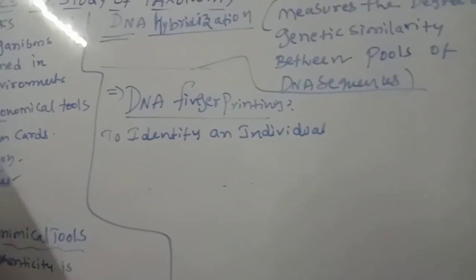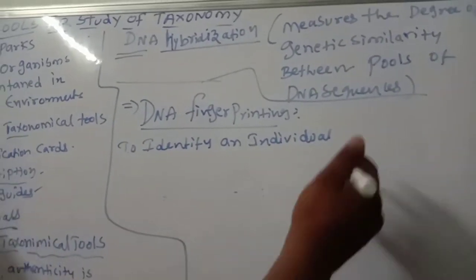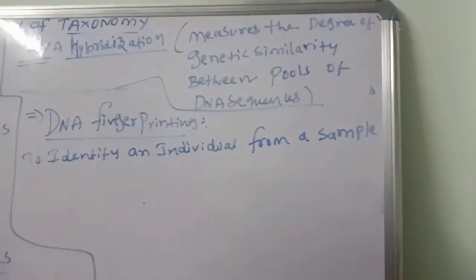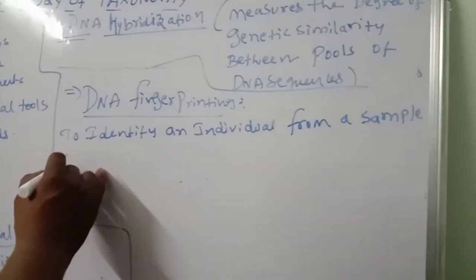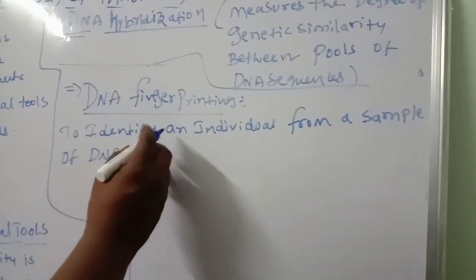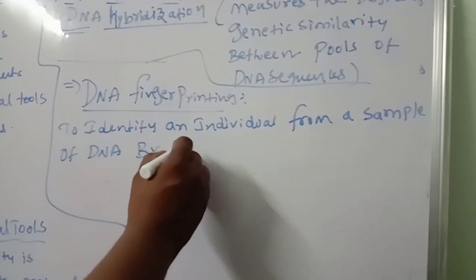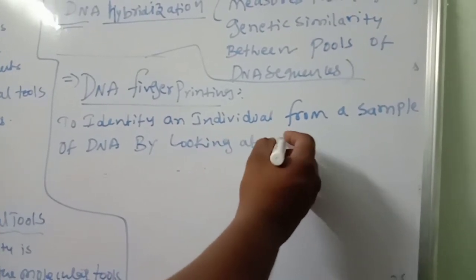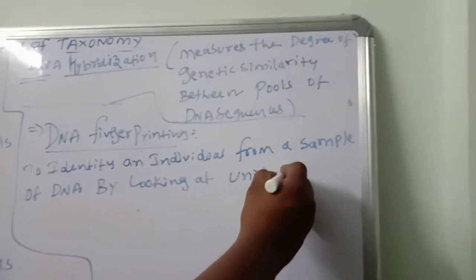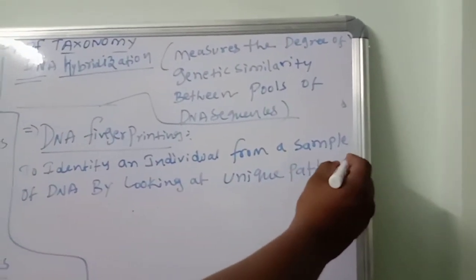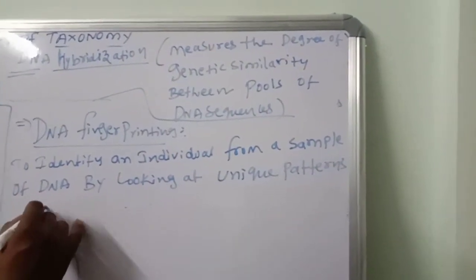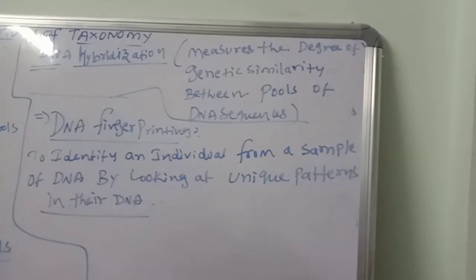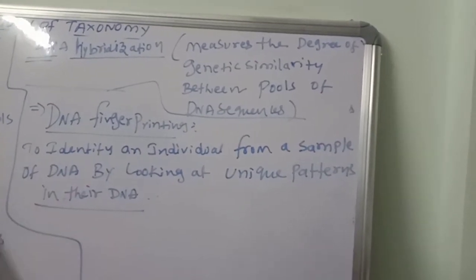To identify an individual from a sample of DNA by looking at, very important, unique patterns in their DNA. Suppose two members are there, they're different, what is the difference between them? That one we will use and we will identify that one.